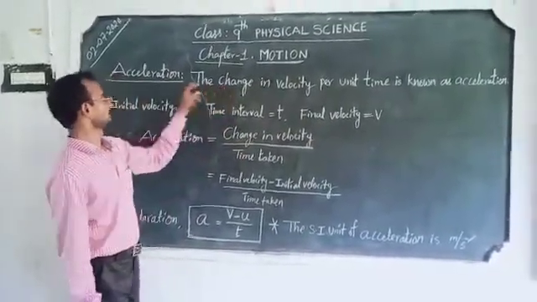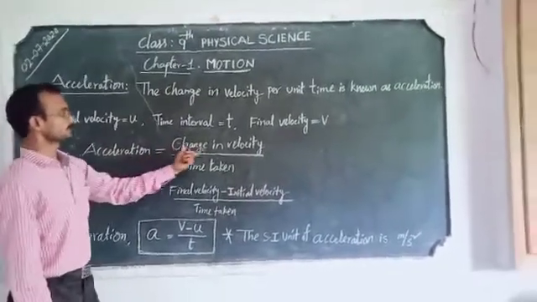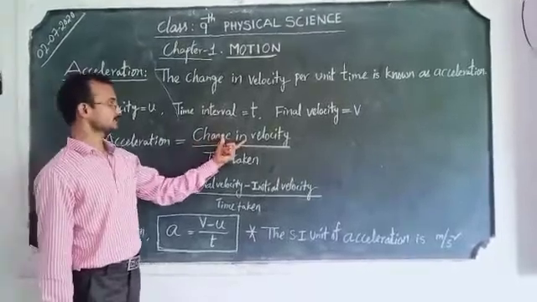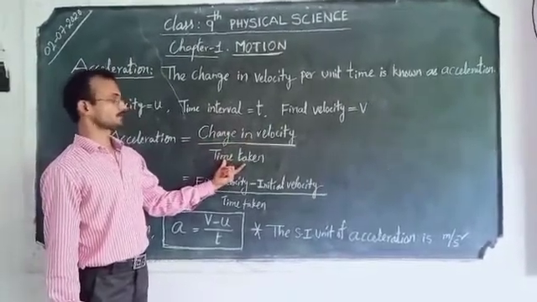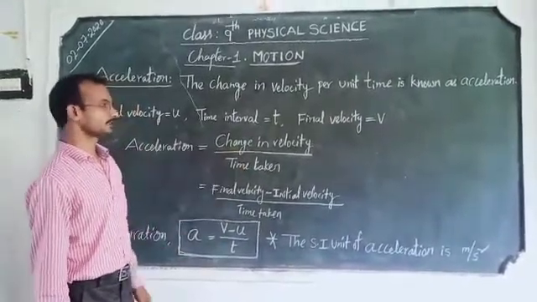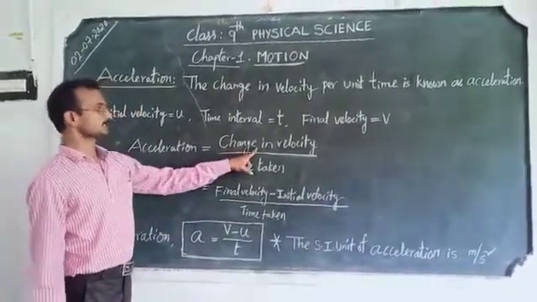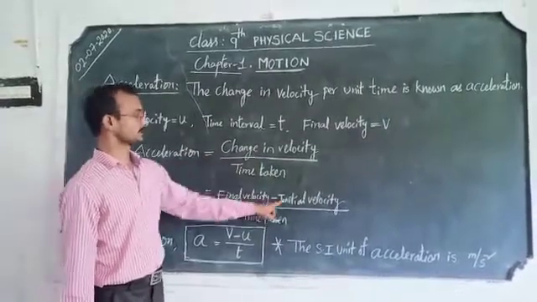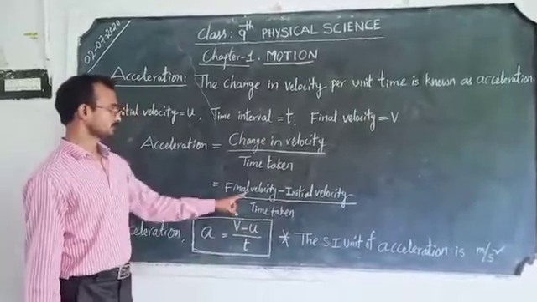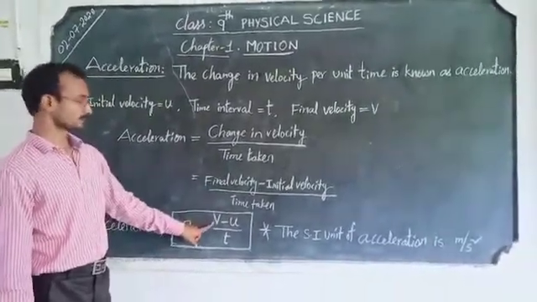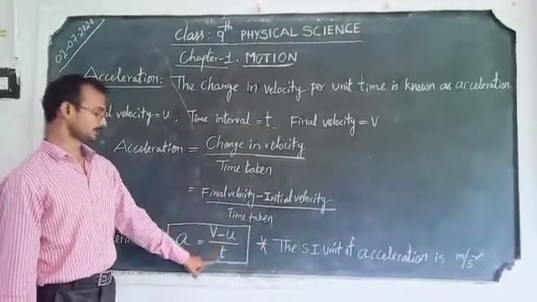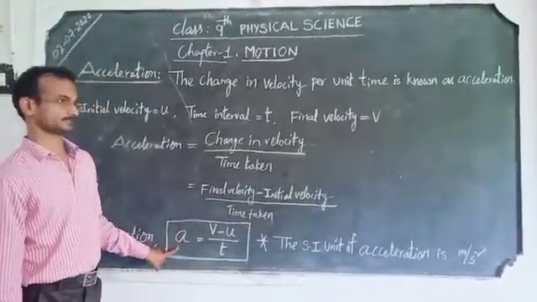According to the definition, acceleration is change in velocity by time taken, that means change in velocity per unit time, also known as rate of change of velocity. The change in velocity can be written as final velocity minus initial velocity. Final velocity is represented by the letter v, and initial by u, so (v minus u) by t is the formula for acceleration.